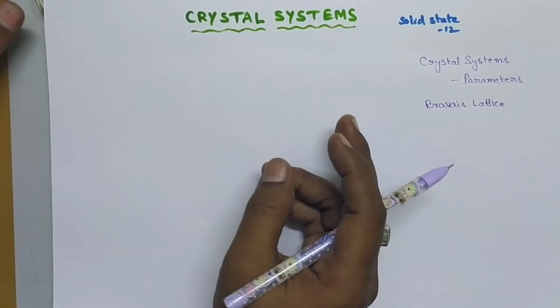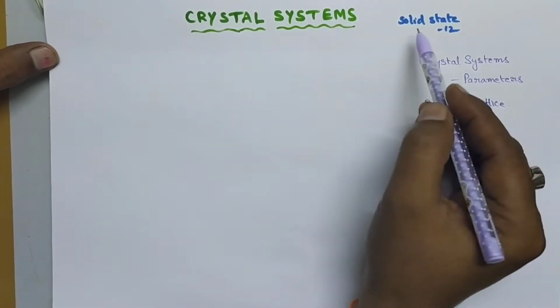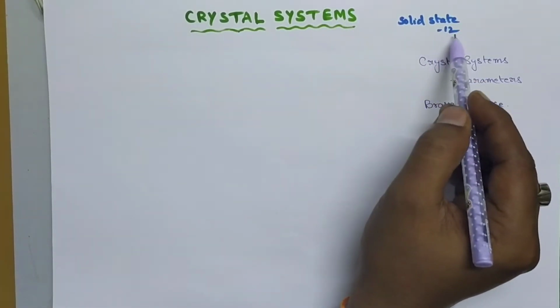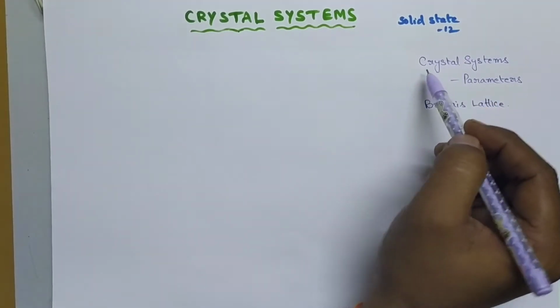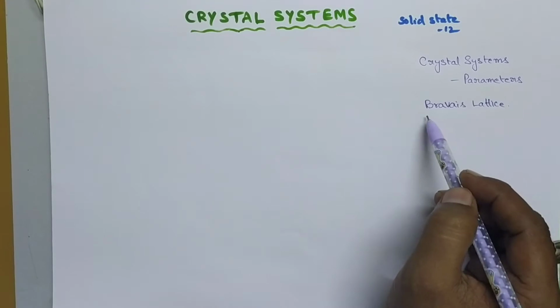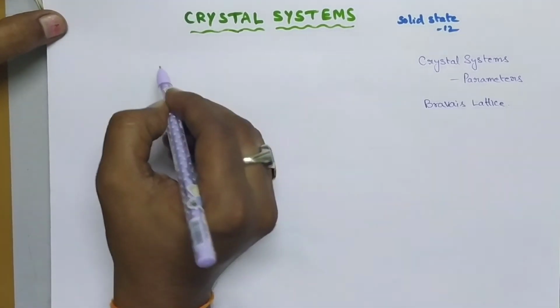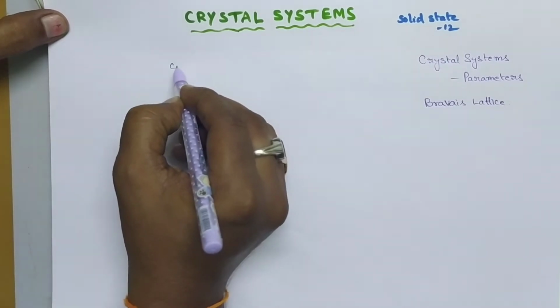Today in this session we are going to discuss various crystal systems. This is from the topic solid state of class 12. So in this session we are going to discuss crystal systems and their parameters and also about Bravais lattice. There are mainly 7 different types of crystal systems.